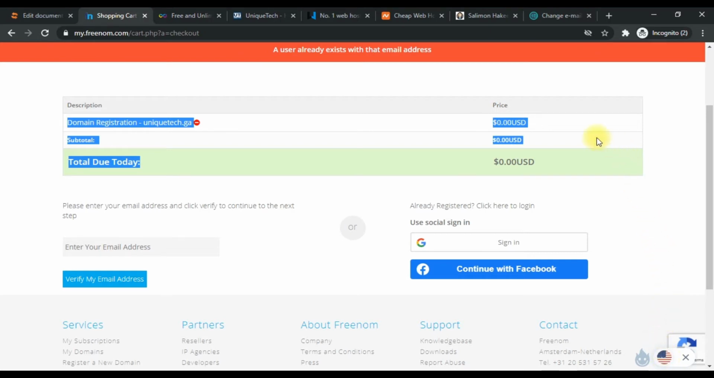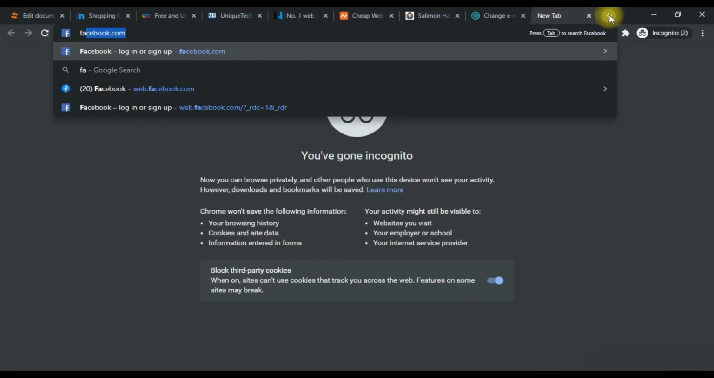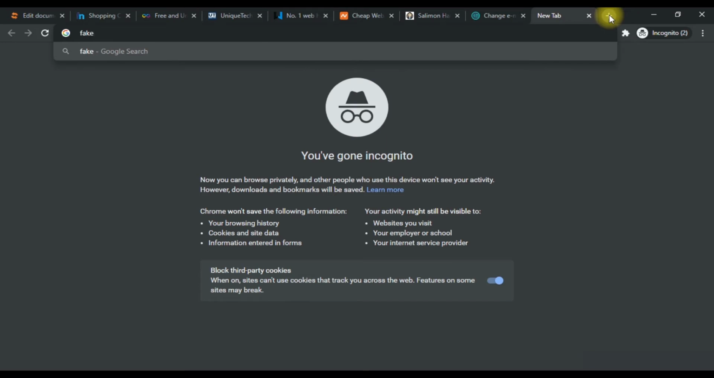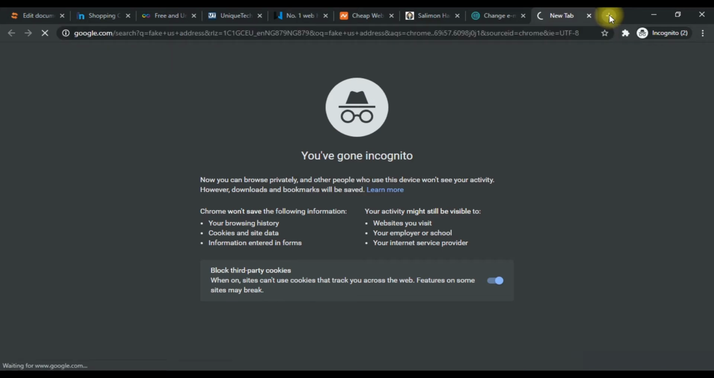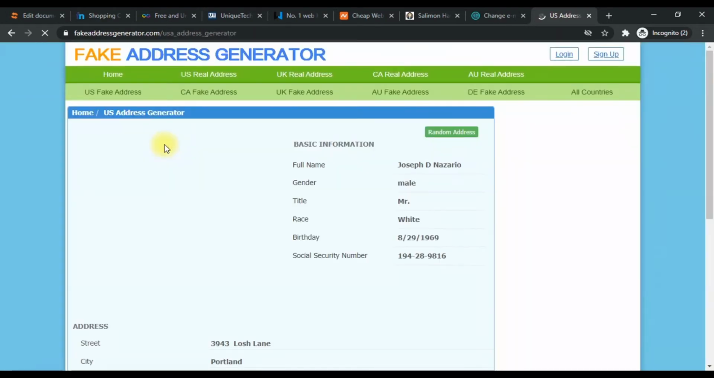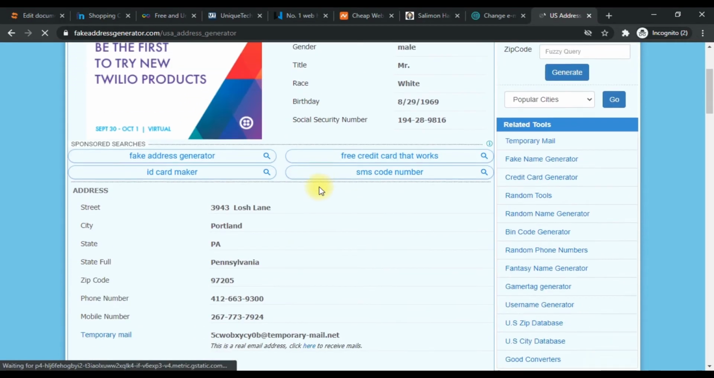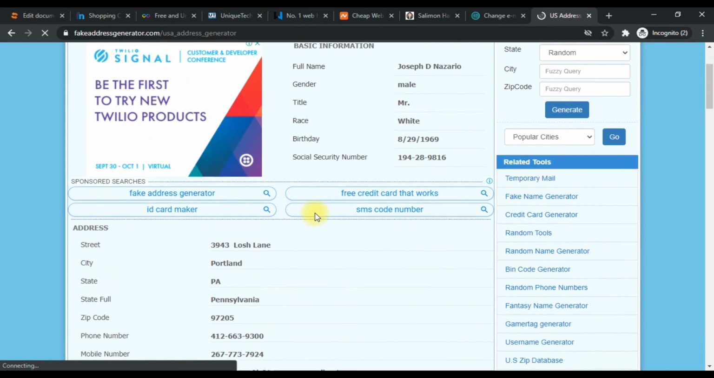Now, I'll be using a fake address. I'll be using a fake US address. So just search for fake US address, and then take this URL. Okay, so without wasting time, this is fake basic information and also address information. It even has a fake email address. So I can simply use this email address knowing fully well that I can receive mail with this. So simply click on receive mails and then you have your emails coming to this address.